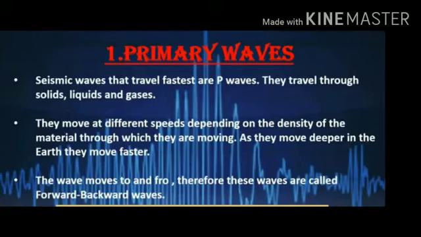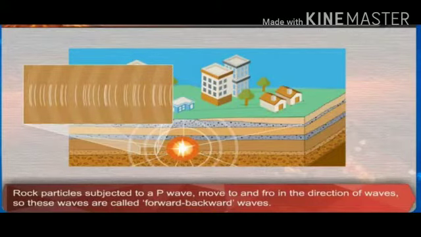Now let us understand what is primary waves or P waves. These are the first ones to reach the surface of the earth after the energy is emitted in the earth's interior. They travel at a very fast speed from the focus of the earthquake in radial direction. Subjected to a P wave, particles in the rock move in the direction of the waves to and fro. The waves move to and fro, therefore these waves are also called as forward and backward waves.